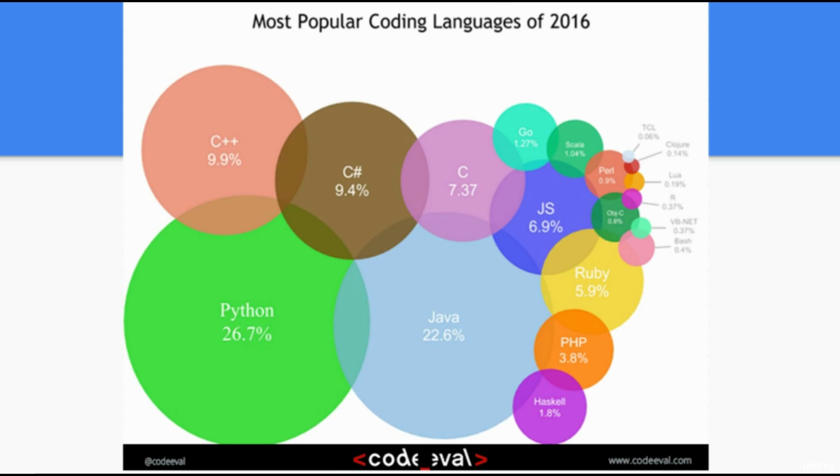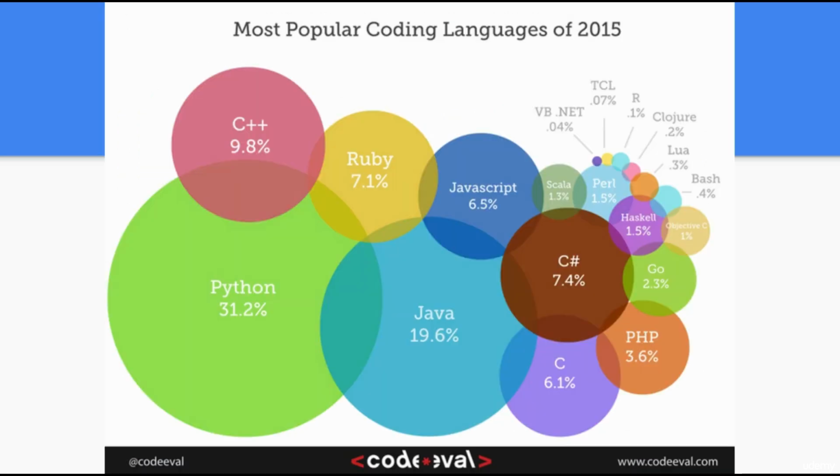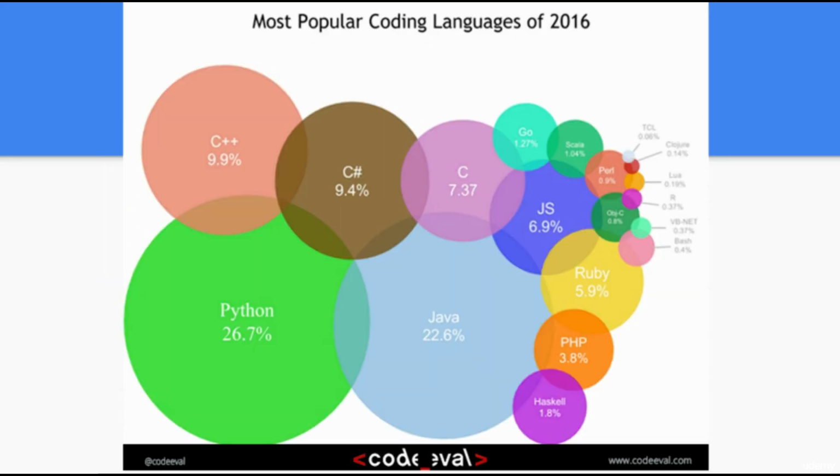So if we see the chart for 2016's most popular coding languages, we see that Java has 22.6%, which takes the second place after Python. And it has increased since 2015, when it was 19.6%. And I believe it will continue to increase as Android becomes more and more popular, and as you may know, Android is based on Java.